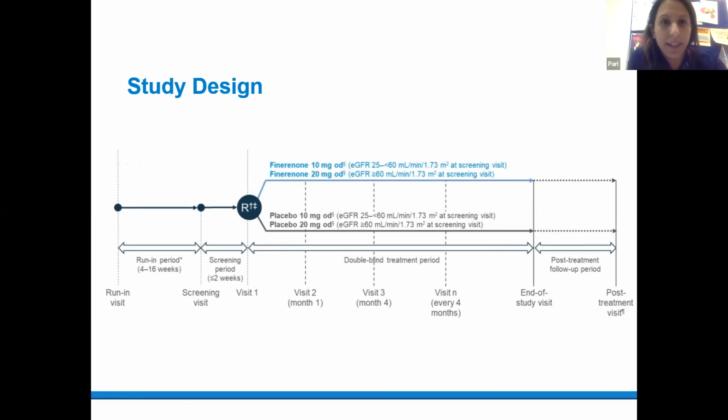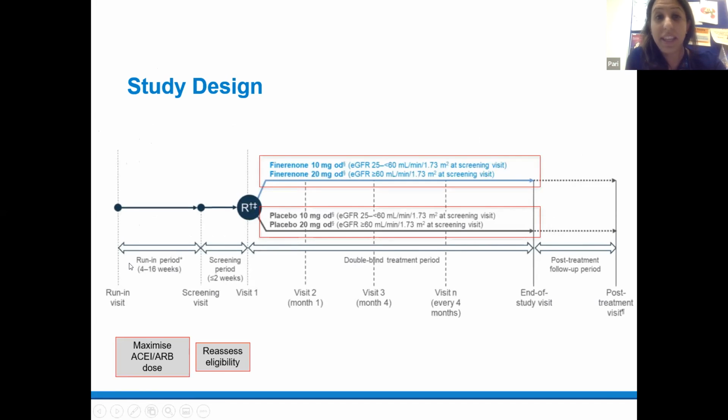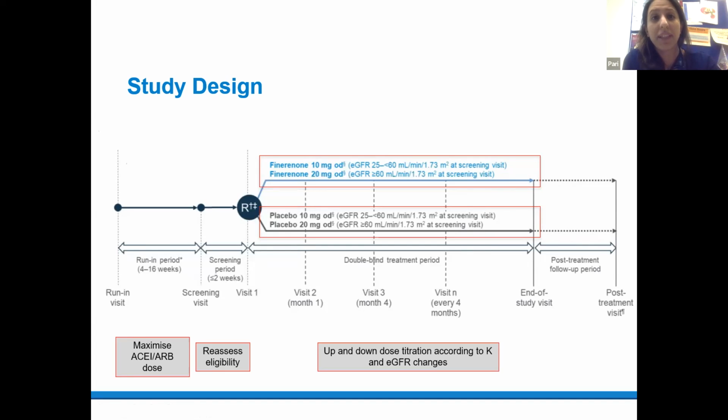So this is the study design, and individuals went through a run-in period of 4 to 16 weeks. And then, Prof, if you can just go to the next slide. So during this time, they maximize the dose of either the ACE inhibitor or the ARB during the run-in period itself. Then at screening, they will reassess the eligibility. And then after that, they get randomized to either Finerenone or placebo.